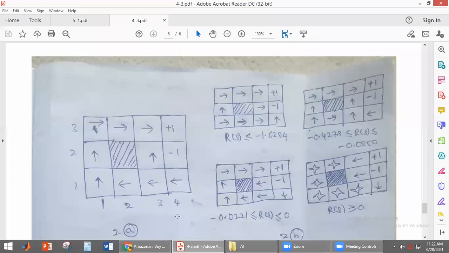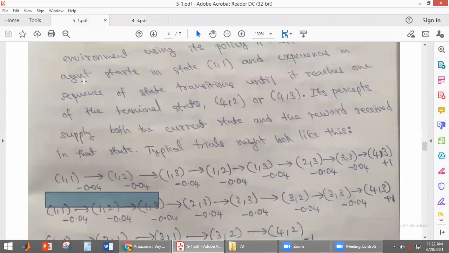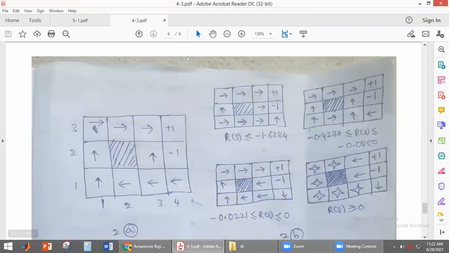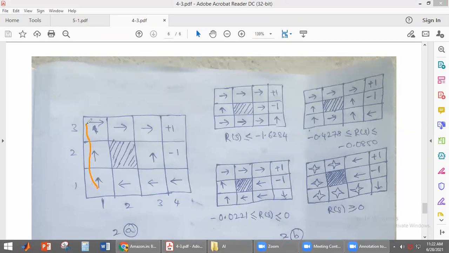So this is the optimal policy now, students. Just see what is the first trial here. The first trial is 1,1, 1,2, 1,3. Again 1,2, 1,3. Then 2,3, 3,3, 4,3. So the agent will be taking the following steps, students: 1,2, 1,3, again 1,2. Again it is going to this state, and again it is going like this, because the agent does not know anything. It does not know which steps it has to take. That is why it is reaching the same state 2 times.